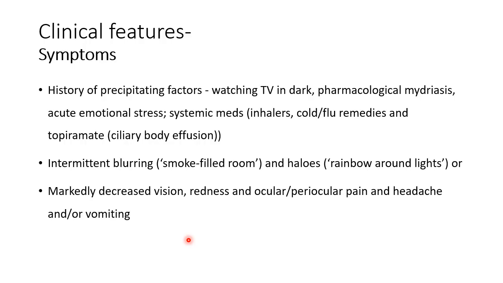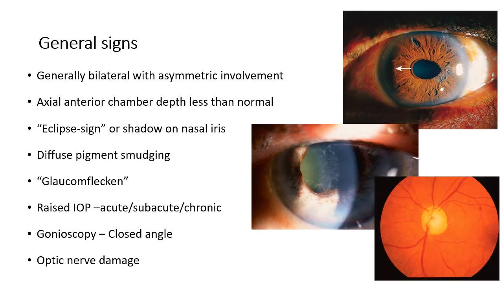That acute primary angle closure is characterized by markedly decreased vision. The pressures reach up to levels of 50-60 mmHg, and the vision comes down to even hand movement or perception of light. Redness, periocular pain, headache, and even systemic symptoms like vomiting. So these are just some general signs. It's generally a bilateral disease with asymmetric involvement.